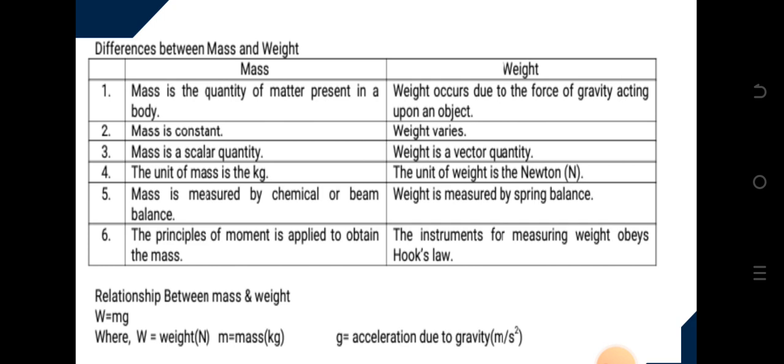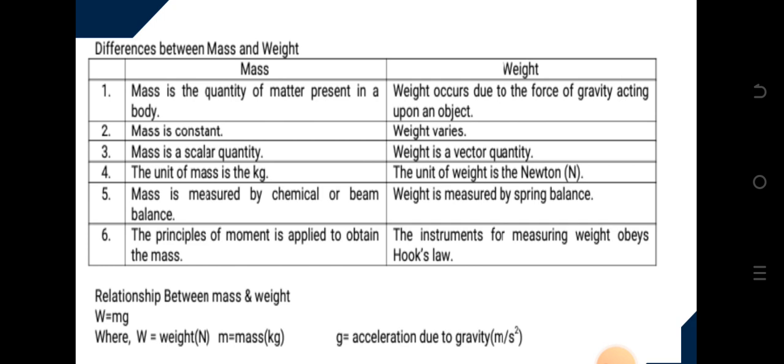So every location on the surface of the earth does not have the same gravity. So the gravity determines the weight of that object at that particular point in time. Now, another difference is mass is a scalar quantity while weight is a vector quantity. In the next class, we'll be talking about scalar quantity and vector quantity. So it means mass has magnitude but no direction, but weight has both magnitude and direction. That's what we mean by scalar quantity and vector quantity.